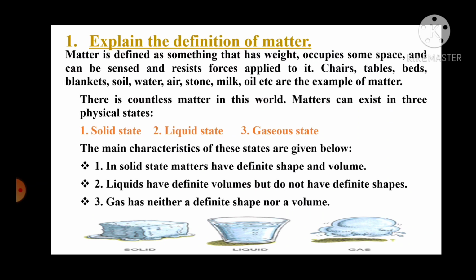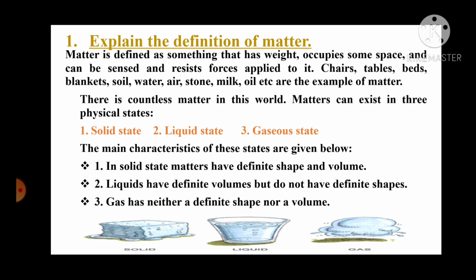Say for example, you want to make ice. So what do you do? You bring some water, keep it in a mold, then you keep it in the fridge. What will happen? It will turn into ice. Now if you observe, that ice has the shape of the mold, which is a definite shape, right? If you bring the ice out of the mold, still it has a shape. So we can say that solid matter has a definite shape.